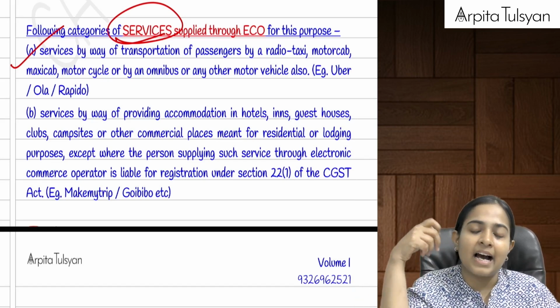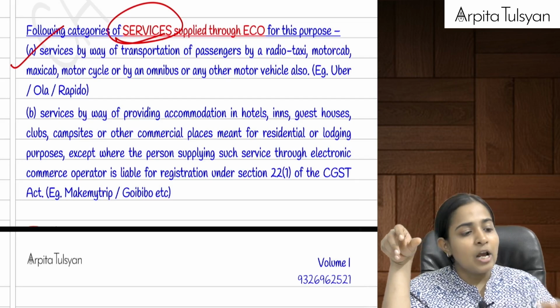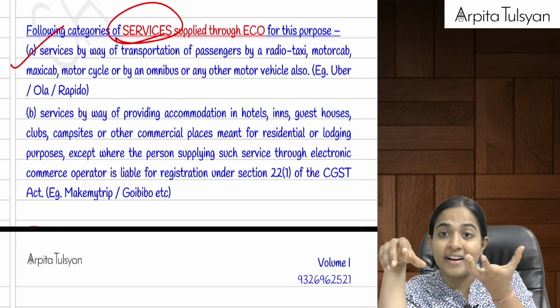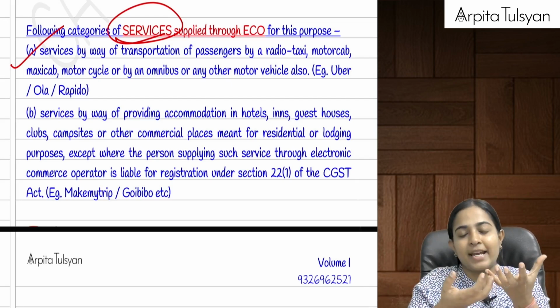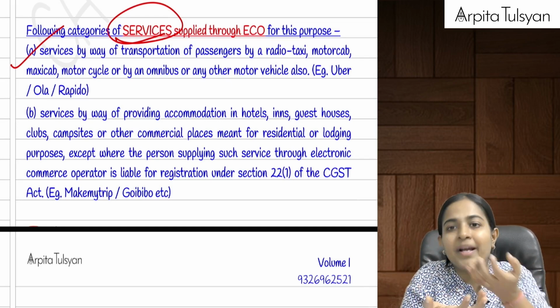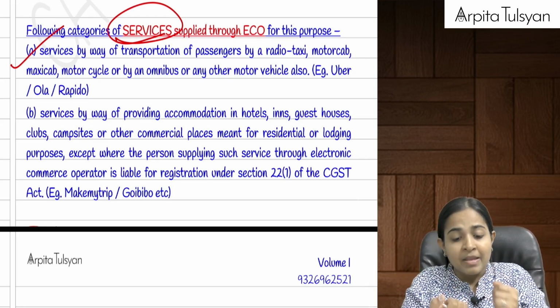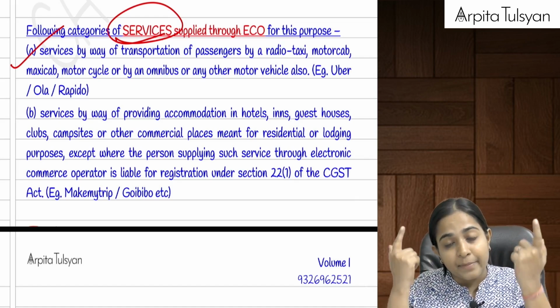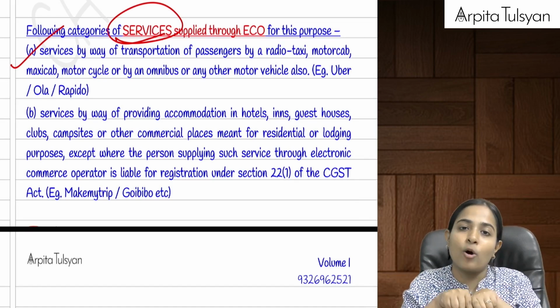Can we say they are acting as e-commerce operator? Okay, it can so happen that the car belongs to the driver, to that particular person. He has got himself registered with Ola, Uber, and then we are availing the services. So actually the service provider is that car driver, but the services are being provided through an e-commerce operator called Ola or Uber.